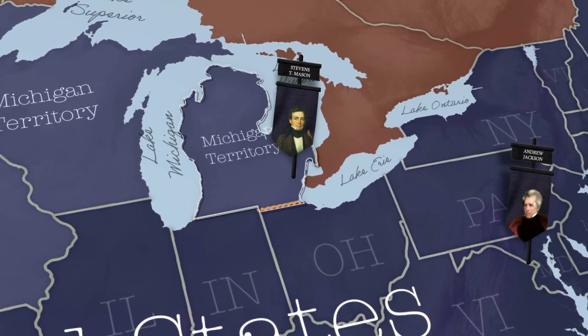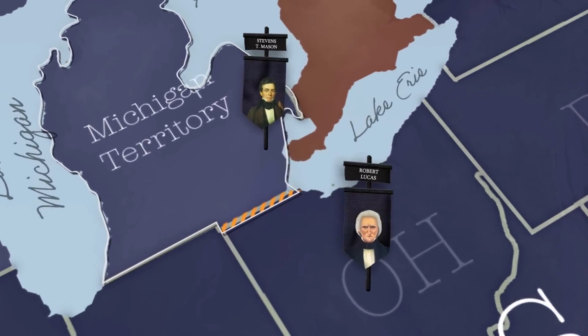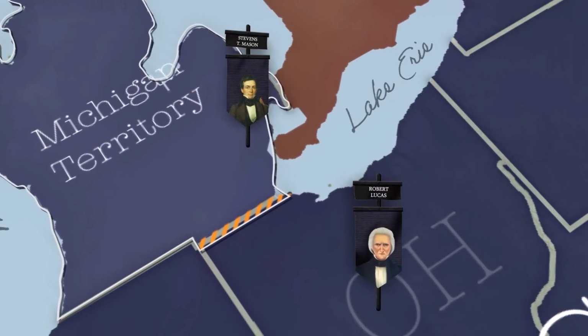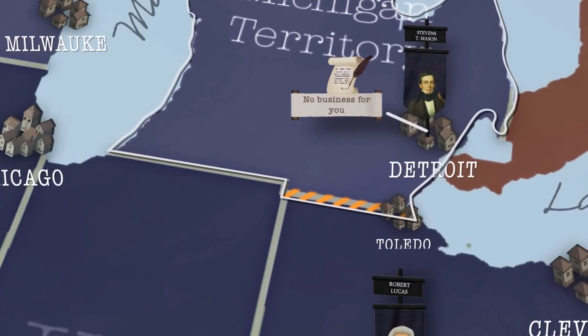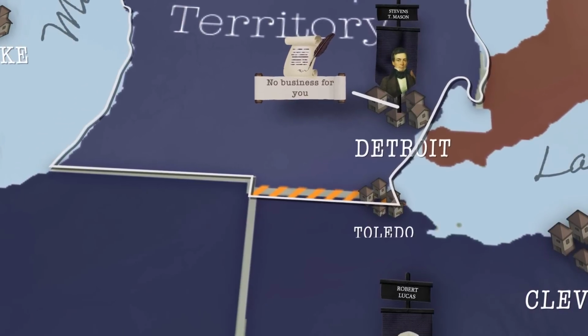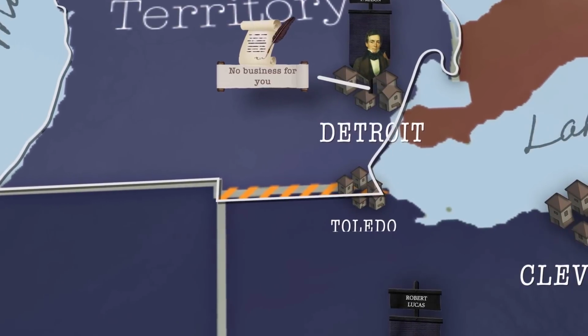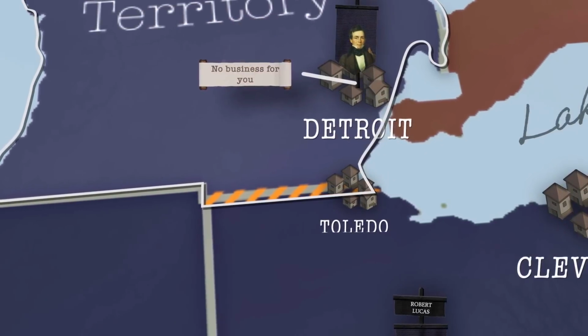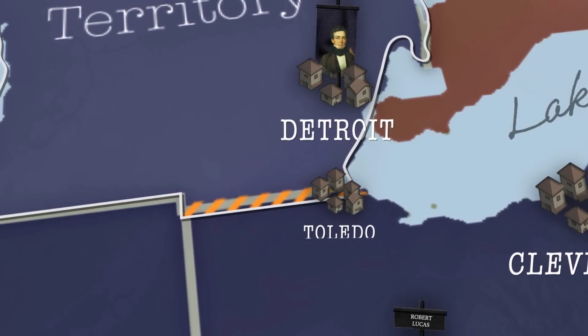Ohio wasn't easily intimidated. Governor Robert Lucas declared the disputed territory Lucas County in his honor as a statement against Michigan. Mason responded in turn, passing a law declaring it illegal for Ohio citizens to conduct business in the disputed territory, and made them subject to fines or imprisonment if caught by Michigan authorities.